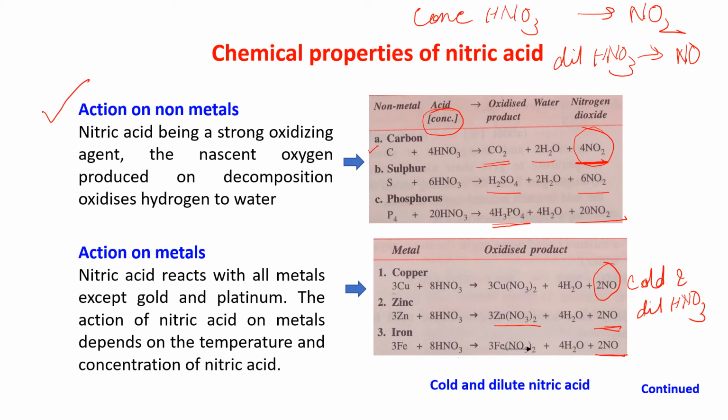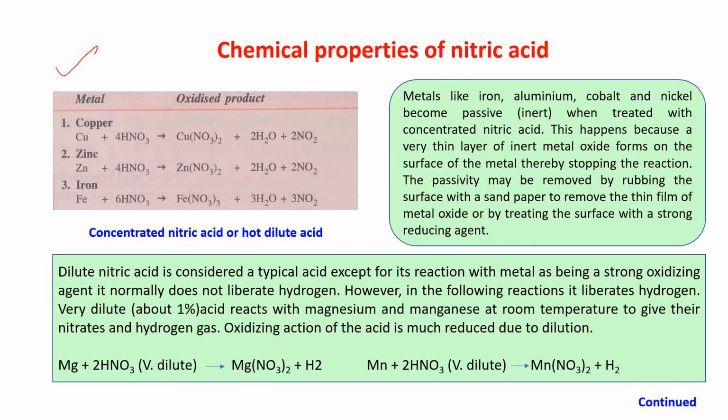Clear? So this is the action on non-metals and action on metals. Now this is the reaction of metal with nitric acid when the condition is concentrated nitric acid or hot dilute nitric acid. Previously we saw cold and dilute nitric acid.